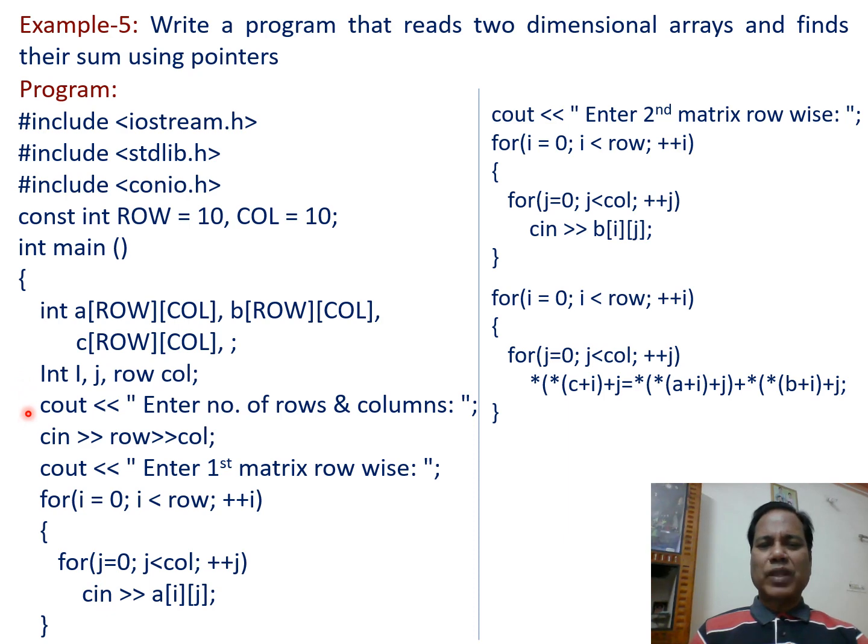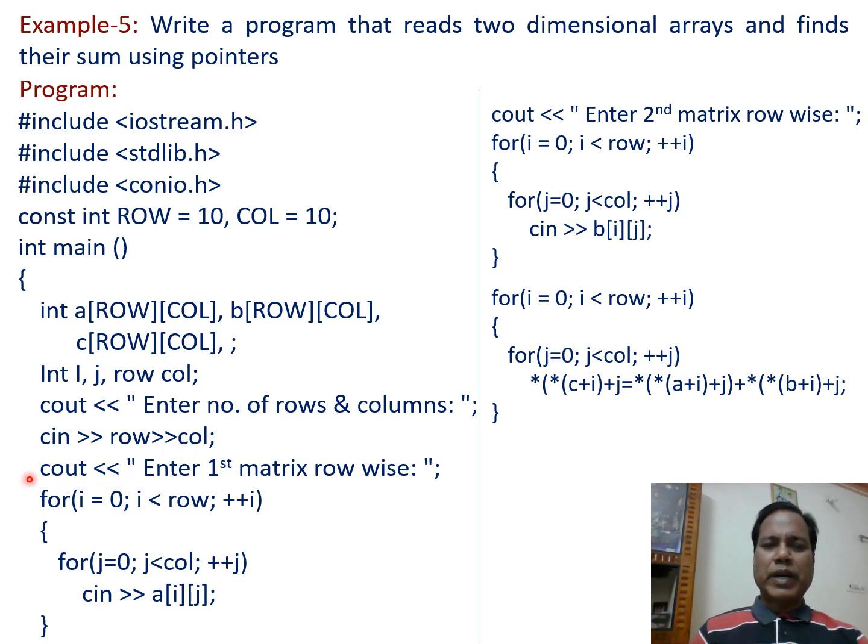Then cout, insertion operator, in double quotation marks, enter number of rows and columns. This message is displayed on the output screen. And when the user enters the number of rows and columns, that is taken in by the next statement, cin, extraction operator, row, extraction operator, column, and semicolon. So the values of rows and columns are taken in and assigned to the variables row and column.